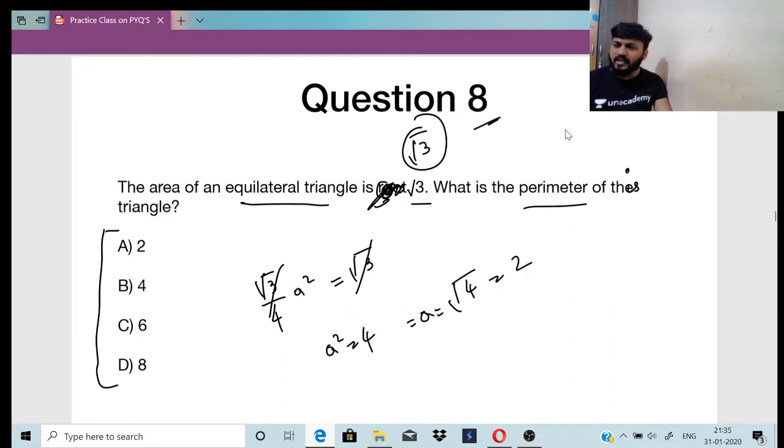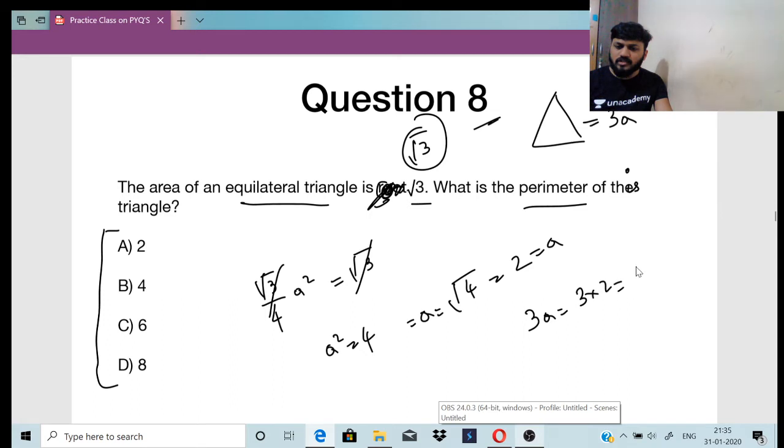What is the perimeter of a triangle? How many sides are there for a triangle? 3 sides, right? So the perimeter of a triangle will be 3a. 2 equals a, so 3a. It will be 3 into 2, 6. So option C is the answer.